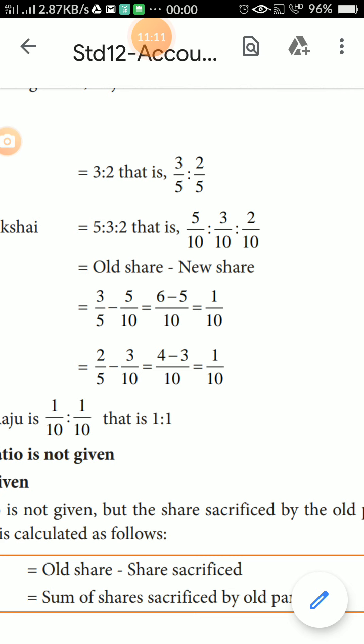Thank you students. The more you practice, the more marks you get in accountancy. Practice every day at least 5 to 10 sums, and you will surely get centum in accountancy. Accountancy is very easy only, students. Everybody try, this time I get centum. Everybody try this year, more centums in accountancy. Thank you students. Next class we will discuss the next new method sum of this lesson. Thank you.